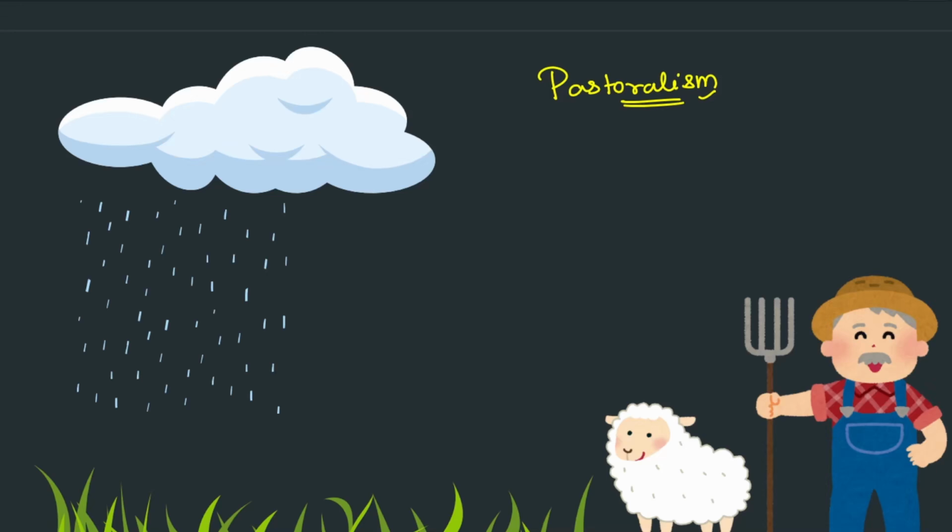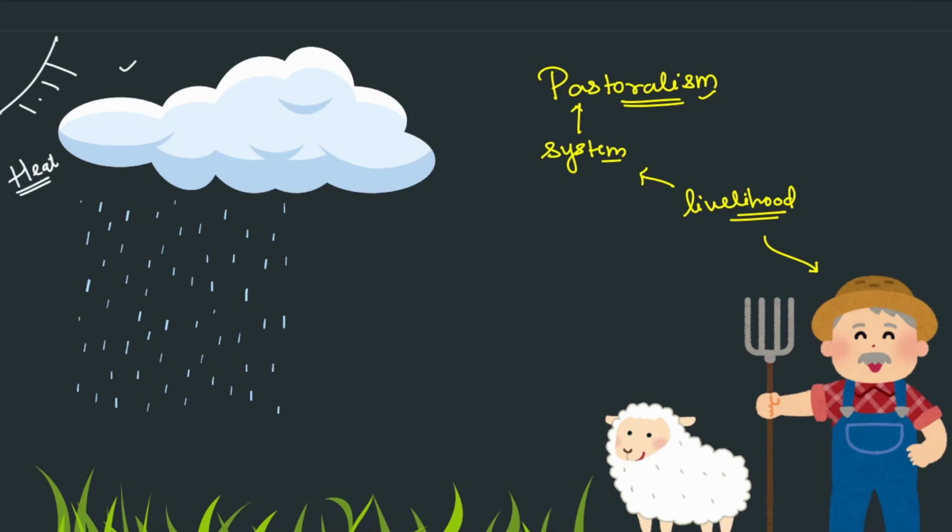So it is a livelihood system. That means this person is earning his livelihood by going through a system known as pastoralism. So via pastoralism, how is he earning his livelihood? One thing, the sun comes up, so there is heat, and the cloud goes up, so there is water.